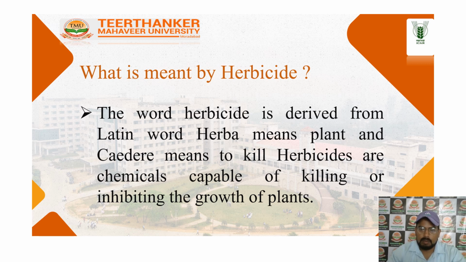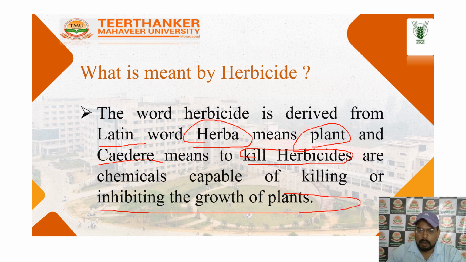What does it mean? The word herbicide is derived from Latin. The Latin word herba means plant, and cide means kill. So the full meaning is plant killer: the killing of the plant, or inhibiting the growth of a plant or a specific plant. So these are the characteristics of the herbicide.